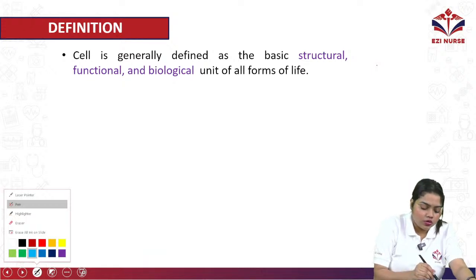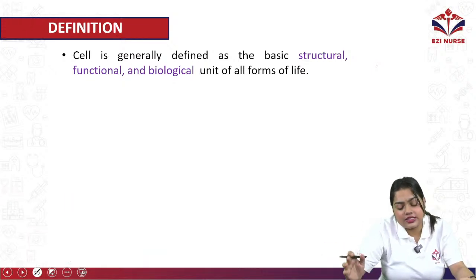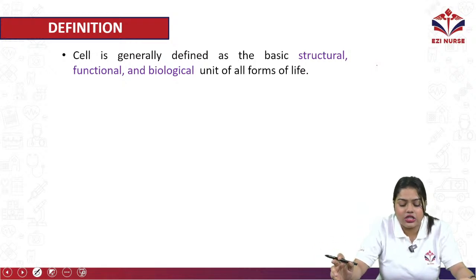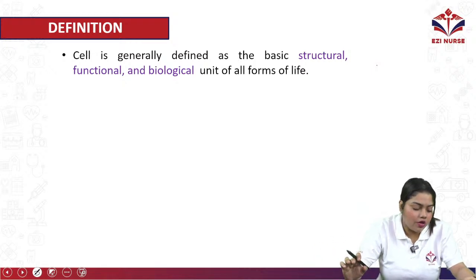Okay, so that is the definition of a cell. It is generally defined as a basic structural, functional and biological unit of all forms of life.